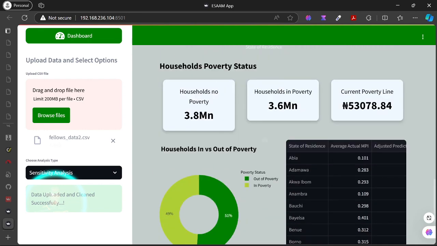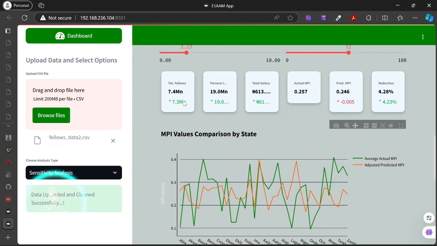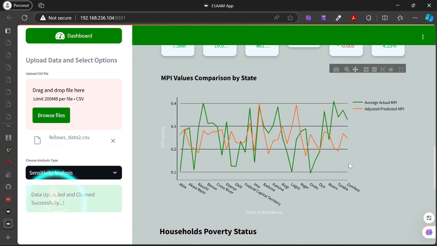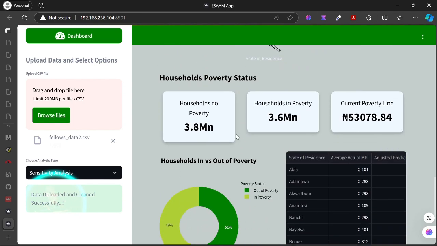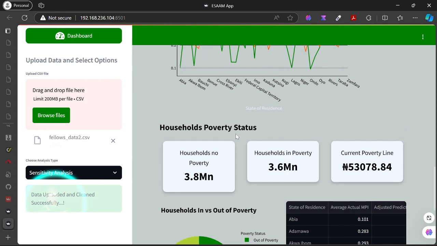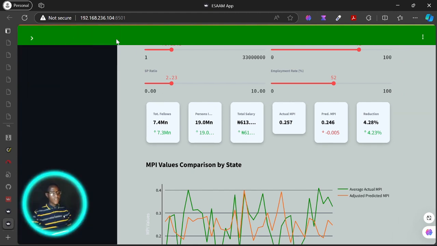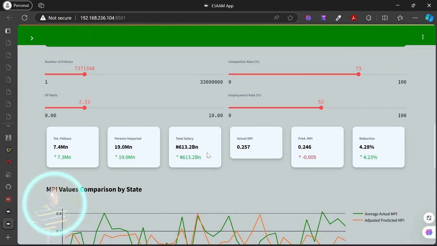Now, what I want to focus on here is that ESAAM is telling us that if we can have about 52% of cohort fellows, about let's say 7.4 million of them, already trained, and 52% of them get jobs at the end of the day, we are bringing almost 3.8 million households out of poverty in Nigeria. The most intriguing part is that we'll be contributing almost 1 billion naira to the economy of the country.